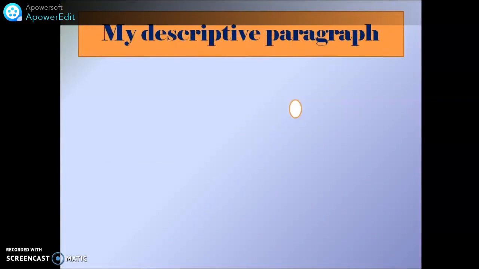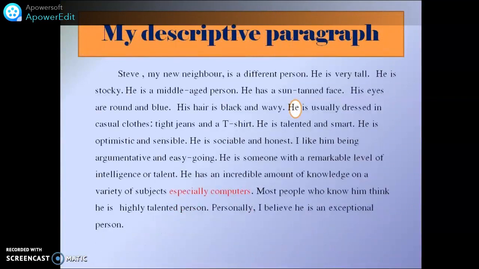Now, my descriptive paragraph. Now let's look at this paragraph here. I chose one sentence from each description part, and I gathered them, and now I have this paragraph. Steve, my new neighbor, is a different person. He is very tall. He is stocky. He is a middle-aged person. He has a suntanned face. His eyes are round and blue. His hair is black and wavy. He is usually dressed in casual clothes, tight jeans and t-shirts. He is talented and smart. He is optimistic and sensible. He is sociable and honest. I like him being argumentative and easygoing.